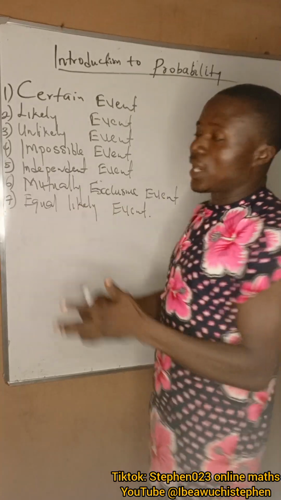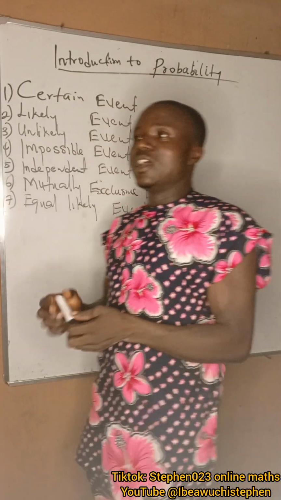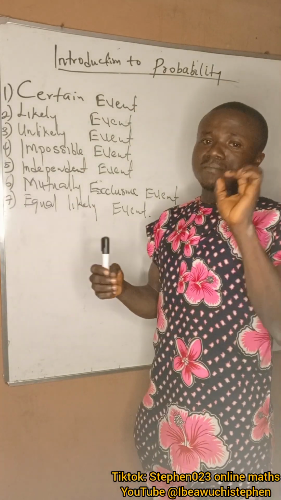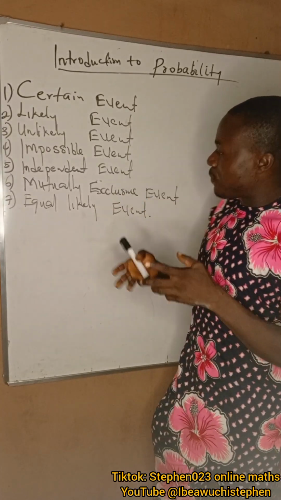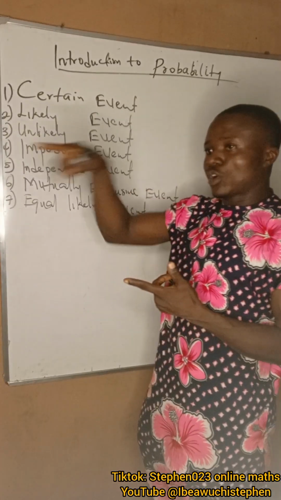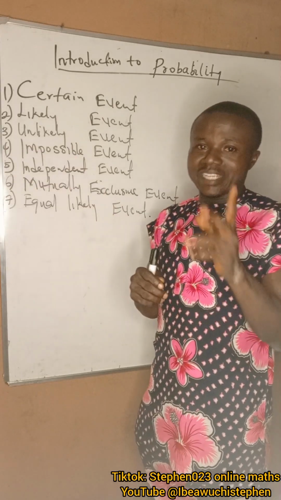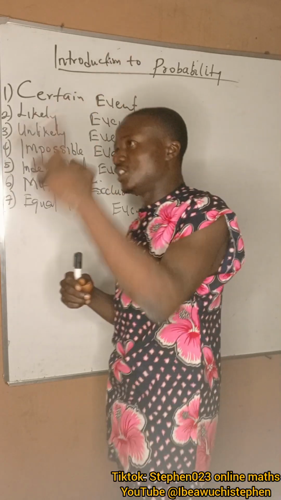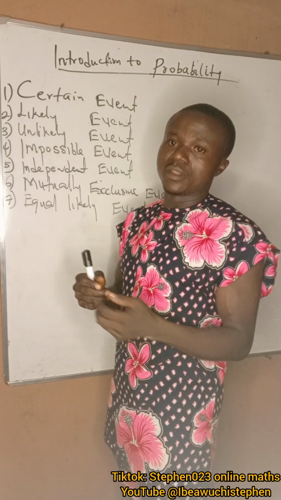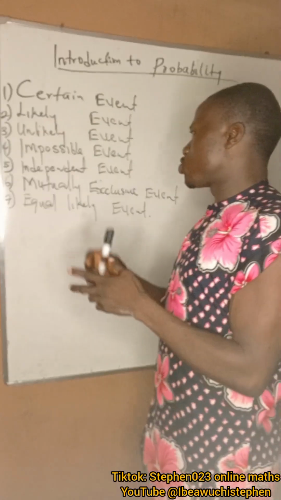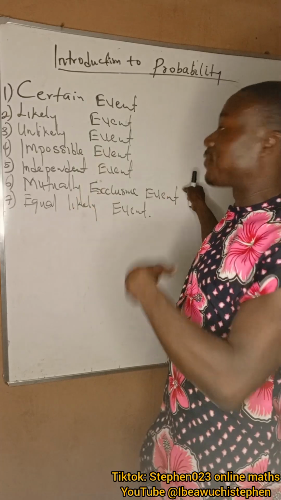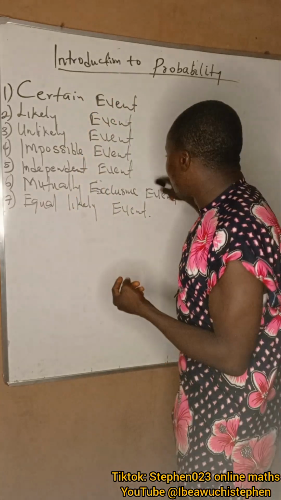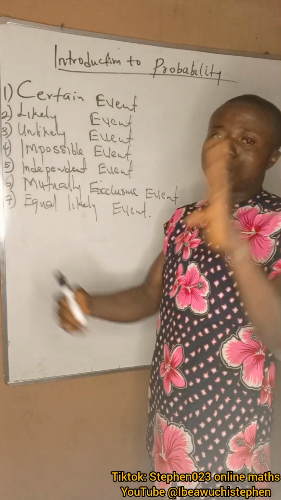Then the next one is mutually exclusive. It is the opposite of independent. In mutually exclusive events, when one occurs, it stops the other one from occurring. Example, let's use flipping of a ludo die and tossing a coin. If a die is tossed and you got one, then the appearance of one in front has stopped other sides from occurring.